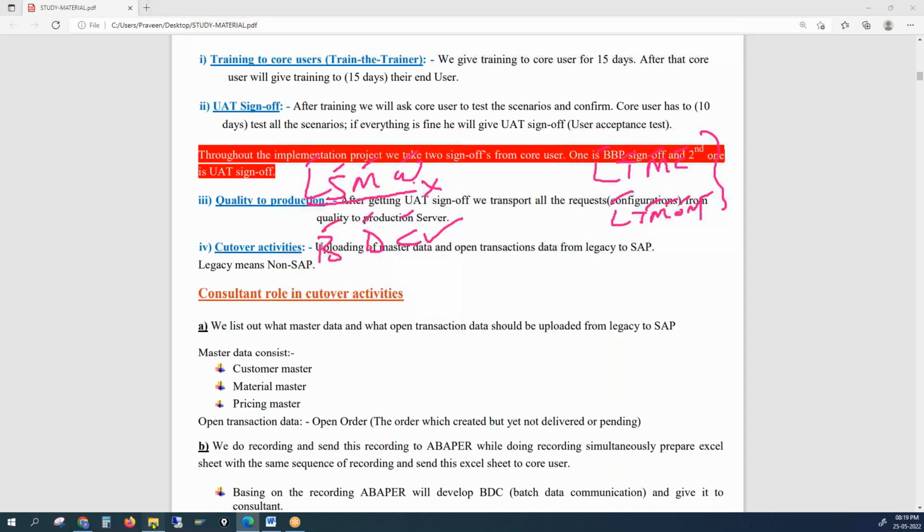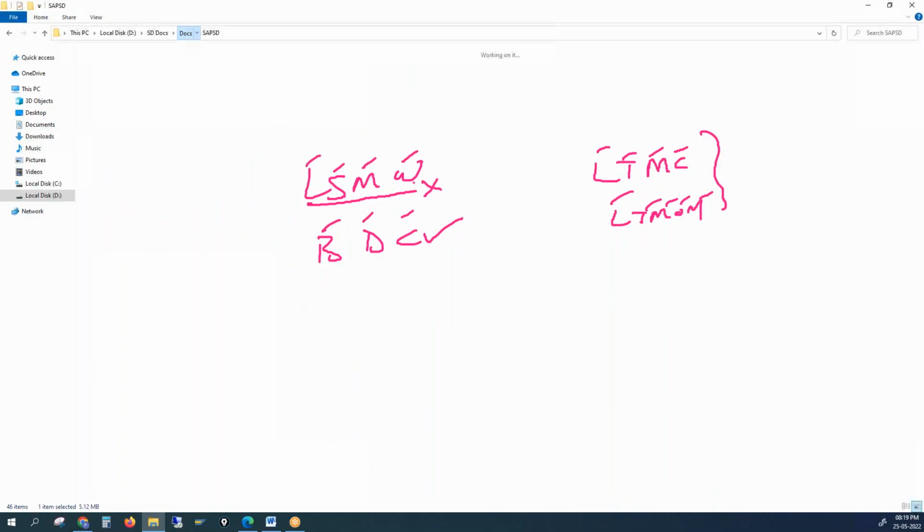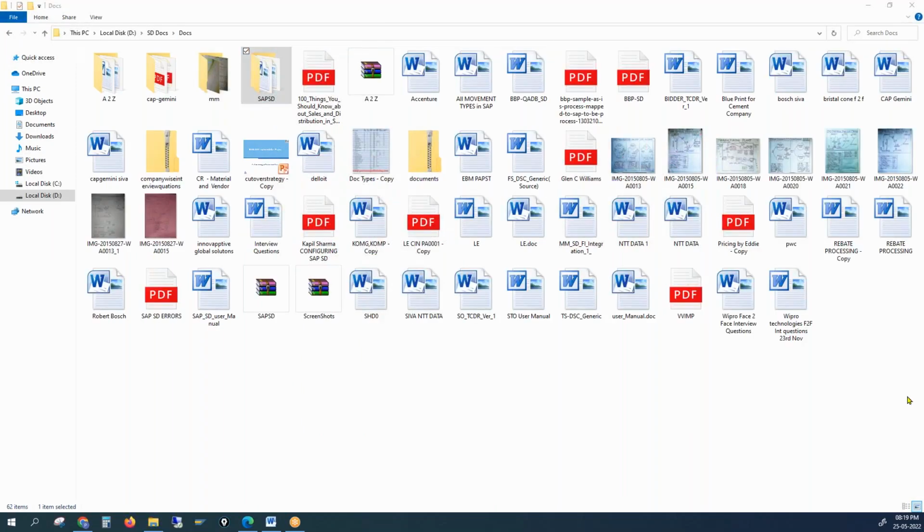So we have complete BDC program documents as well. Why is BDC most preferred? LSMW will upload data screen to screen. If in the target screen something changes, like a description, the system will throw an error. But in BDC, the system will directly put the data into the database, no matter what is in the screens. It will directly put the data into the database tables and fields. So that is the reason this is the most preferred one.